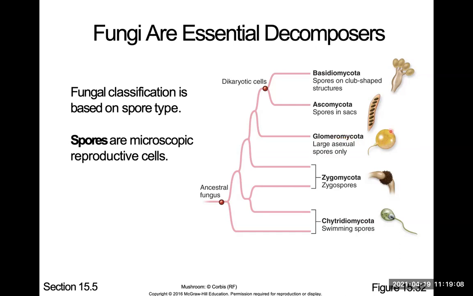Glomeromycota are the ones that are found underground and associated with plants. If you look at Ascomycota under the microscope, you're gonna see these cup-like structures, and in those cups, it makes spores. So if it makes spores in sacs or cup-like structures, it's called Ascomycota. I think I mentioned valley fever before. Valley fever is a type of Ascomycota. That's how you group that. Basidiomycota makes these club-shaped structures, so that's where the name is coming from. This one is more similar to water molds.